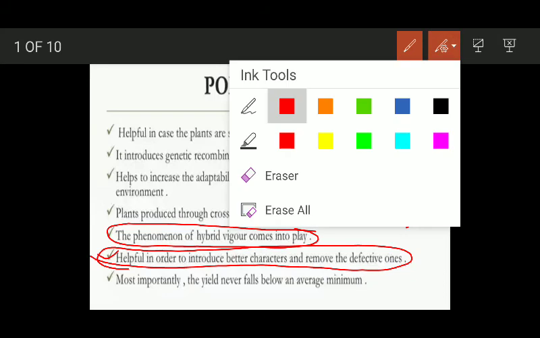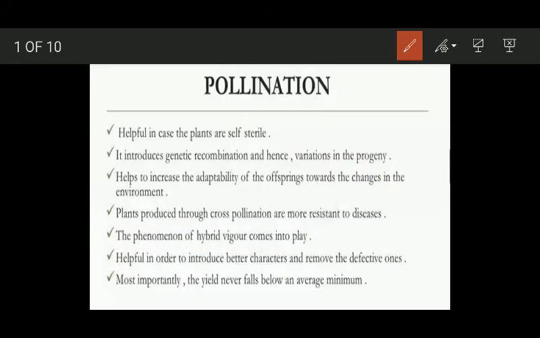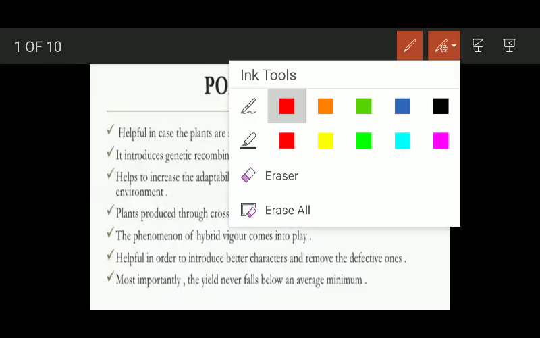How? You have a population. You will select plant A and you will reject plant B, for example. Why? Because this plant has a harmful character. Instead, in place of plant B, you will select plant C, which has a beneficial character. So you will mate A with C. This A has a beneficial character, this C also has a beneficial character, but B does not have a beneficial character. You will remove this from the hybridization experiments. You will not use B in hybridization experiments.